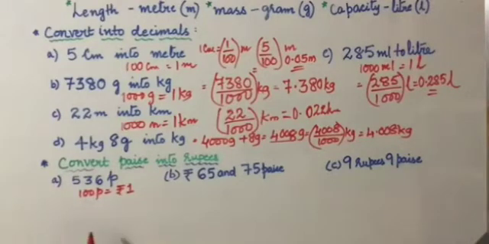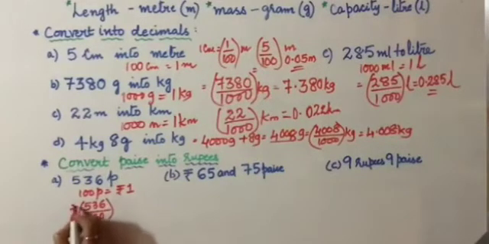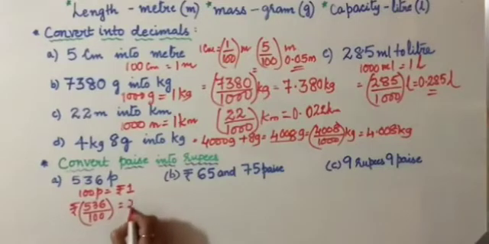In that case, 536 paise will have more than 1 rupee, is it not? Because we are dividing this by 100. This is rupees. So what is it? Rupees 5.36. Check your answers.